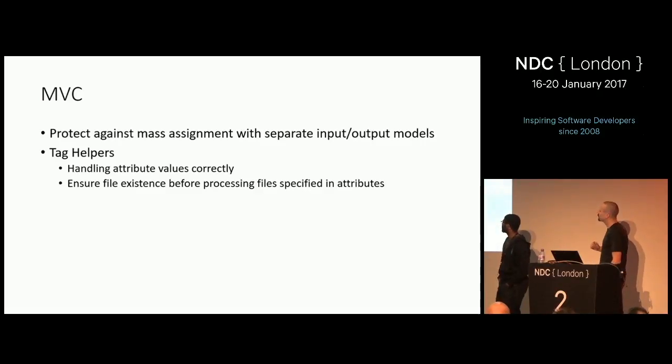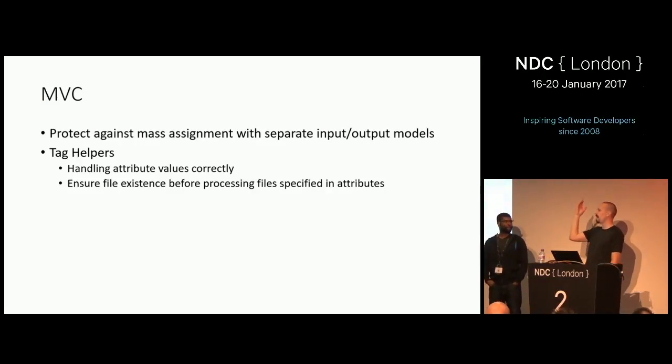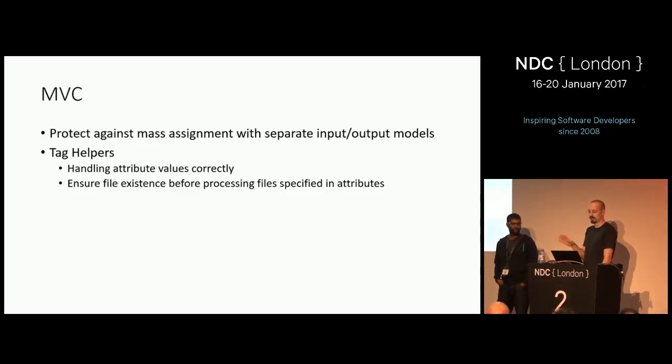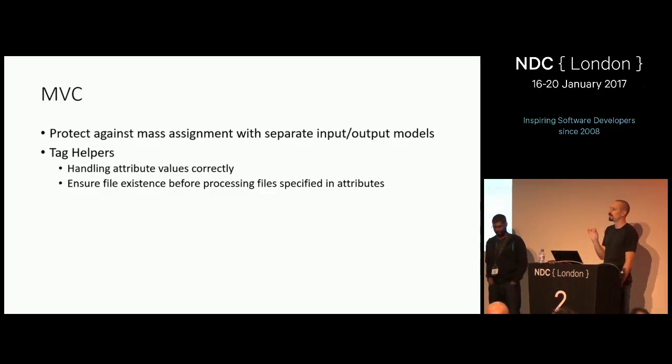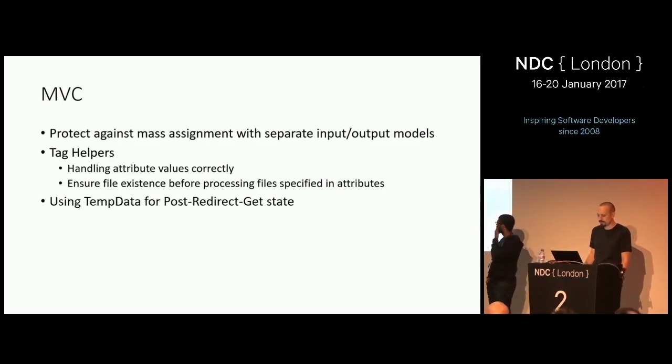If you're writing tag helpers where you look at an HTML attribute and you assume that that's a path, so for example, if you write a tag helper that augments the script tag, and you look at the source attribute, it points to a path, and you want to go and load the file and do stuff, you have to protect against whatever that thing is pointing to. I've seen a lot of people write tag helpers, and they don't properly validate that the thing that's being passed into the path is actually in the site. Okay, it's a similar problem to the path traversal issue, but of course, a lot of the time, those attributes will point to other websites, completely, like a full HTTP address, so you have to handle those things correctly.